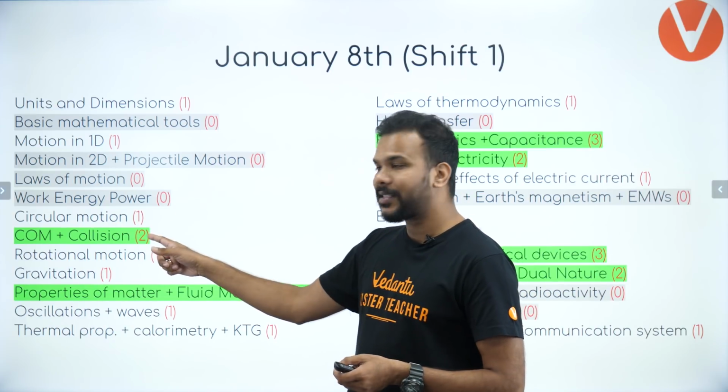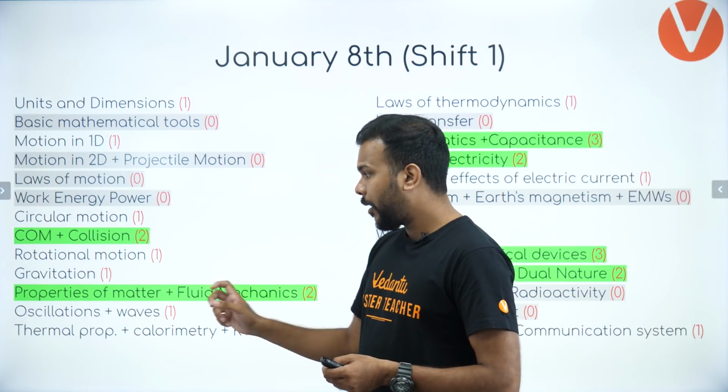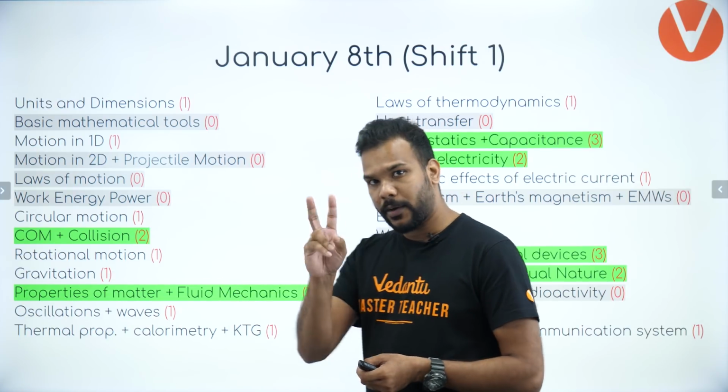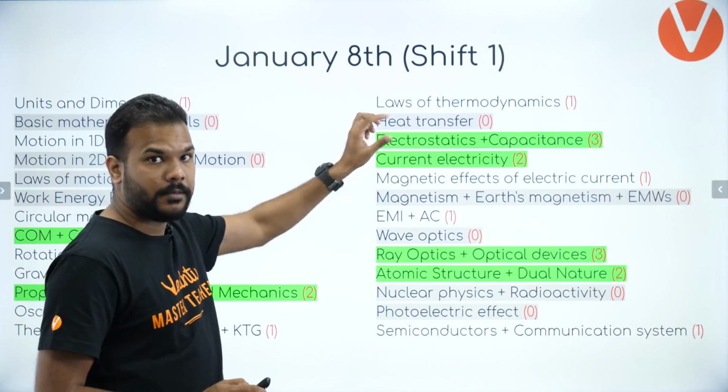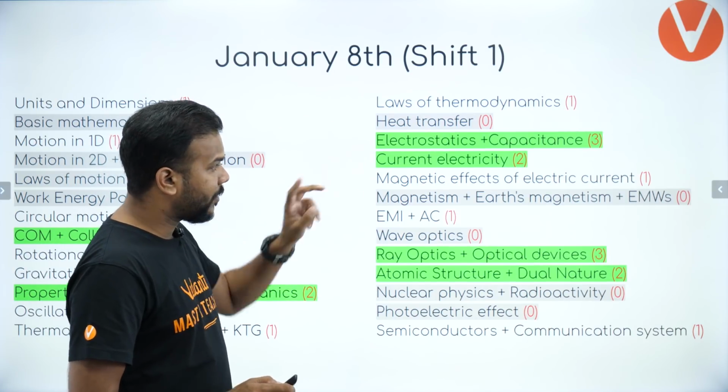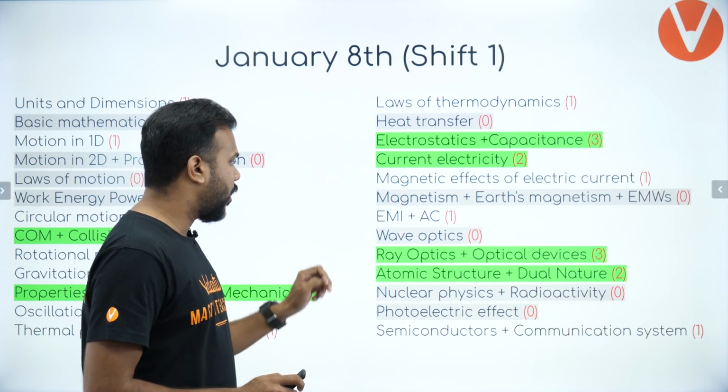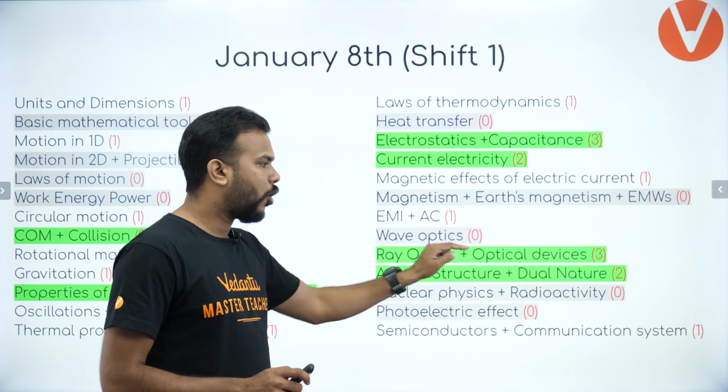So this time center of mass and collision had 2 questions on the next day, and properties of matter and fluid mechanics also had 2 questions. Apart from that, if you look at electrostatics and capacitance, 3 questions were asked this time. Current electricity also had 2 questions, and ray optics and optical devices.